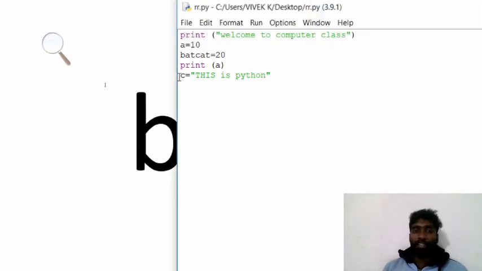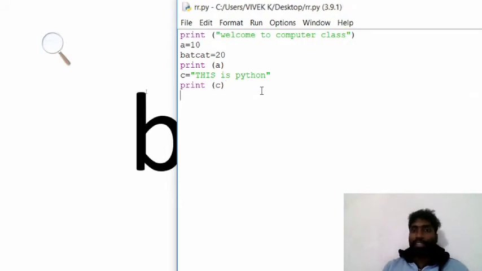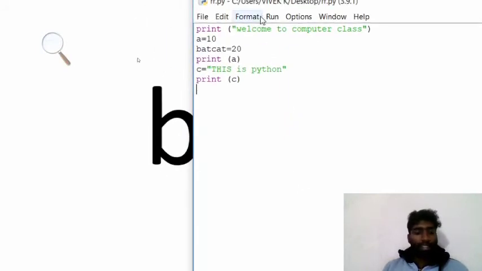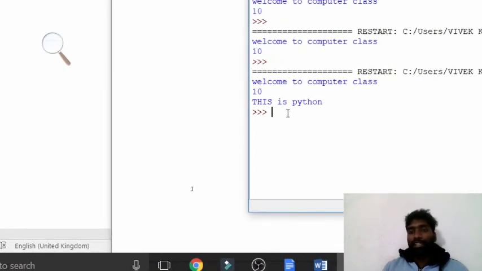Here I mentioned it, but we are not getting output. If you want output, we have to mention print, open bracket c, close, control S to save, F5 to run. This is Python. Getting it now? So this is a simple method to store a value.